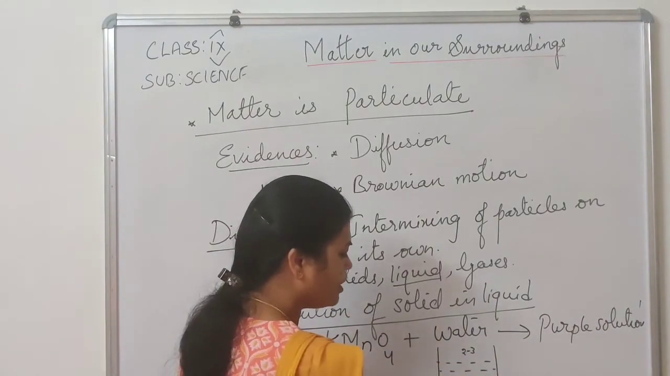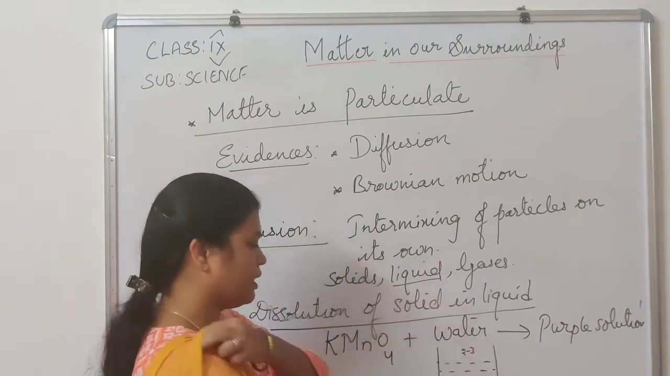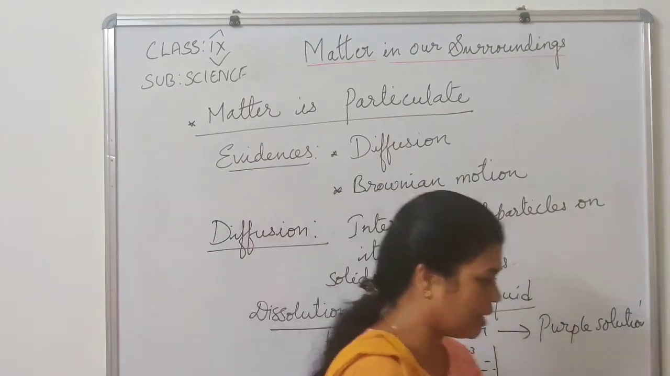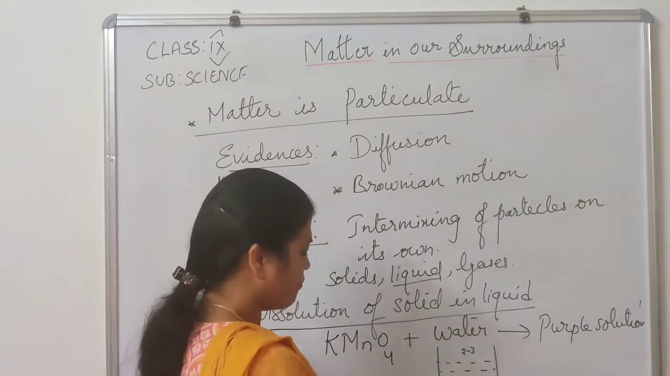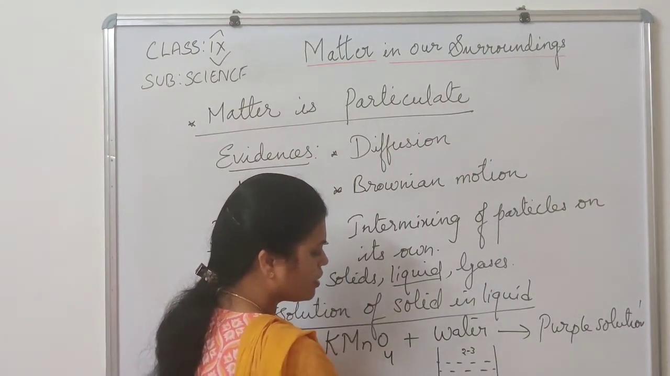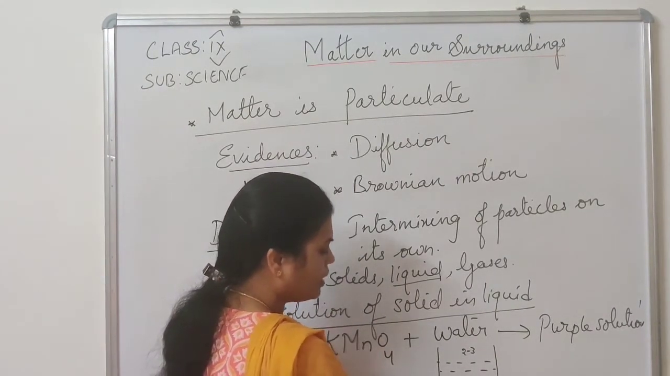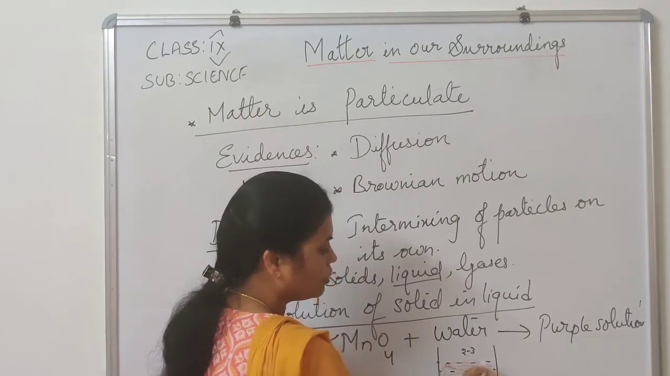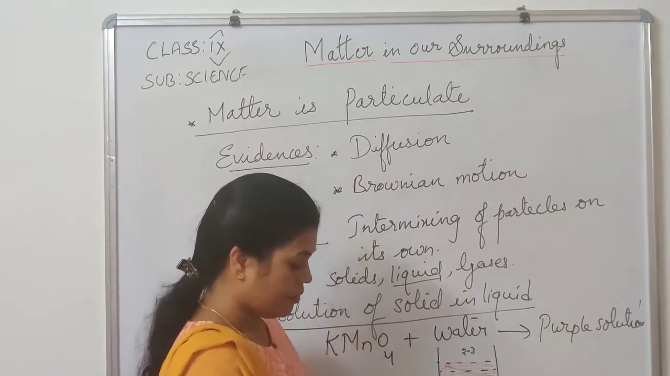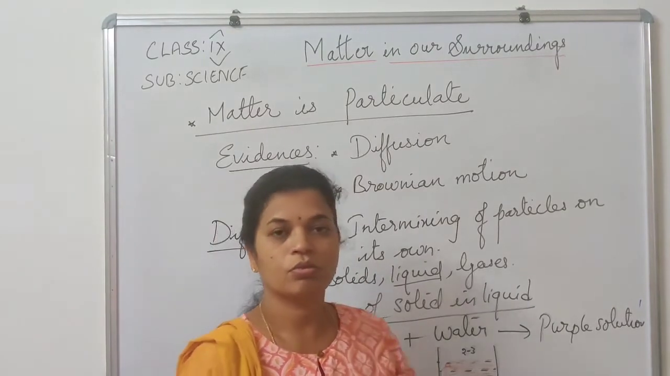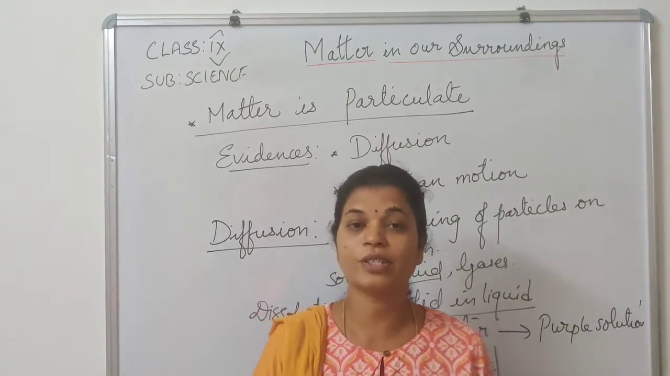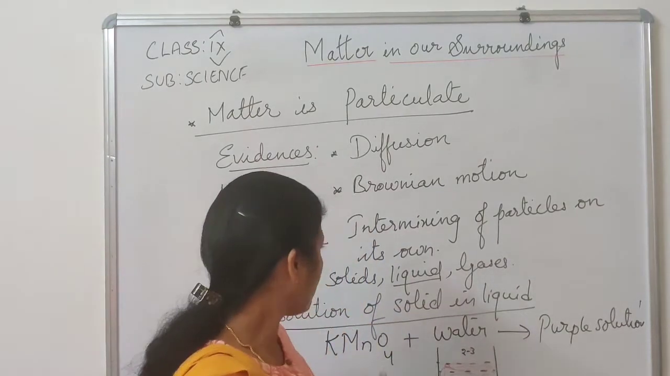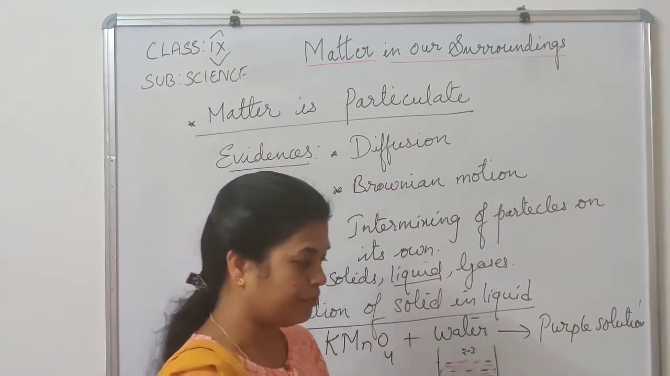So, when you drop these potassium permanganate crystals, what happens? The whole solution will turn into what? Purple color by its own. No need of stirring, it dissolves by its own. How is it possible? What do you call this process? This process we call diffusion.